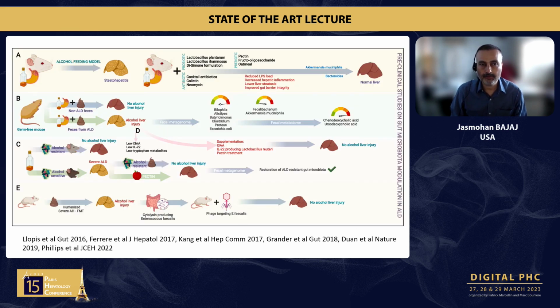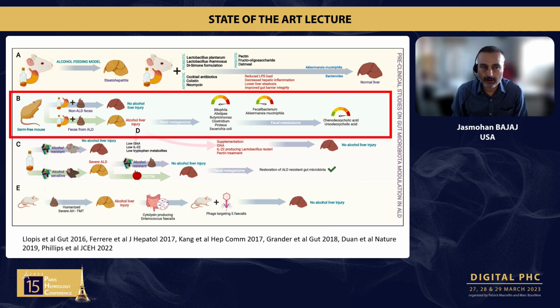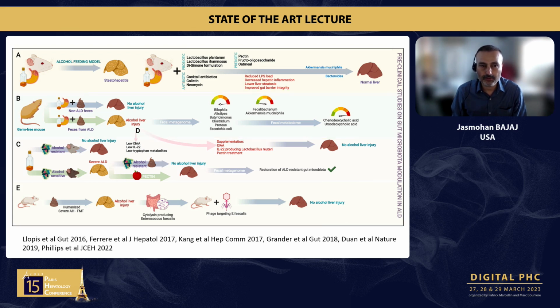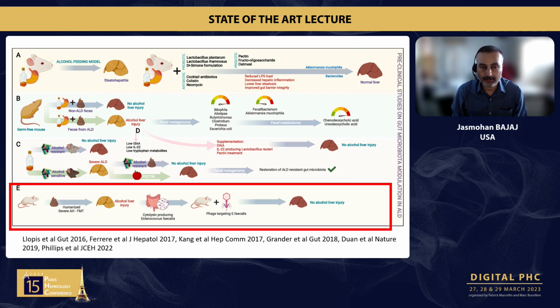In alcohol-related liver disease in preclinical models, excellent studies from France and Paris especially, and multiple other places have shown us that there are changes in microbiota in the alcohol feeding model. When transferring stool from a germ-free mouse to another mouse, alcohol-resistant mice to the ones that are not, and humanized with severe alcohol-associated hepatitis with FMT. These have shown changes in alcohol-related disorders across multiple preclinical conditions, which has given us a basis for this talk.